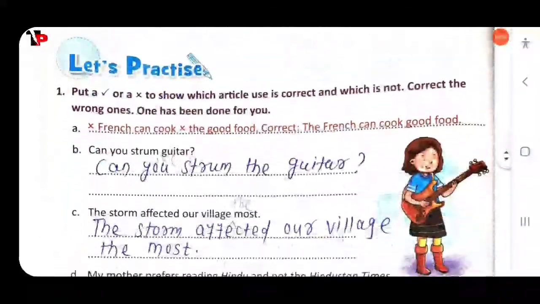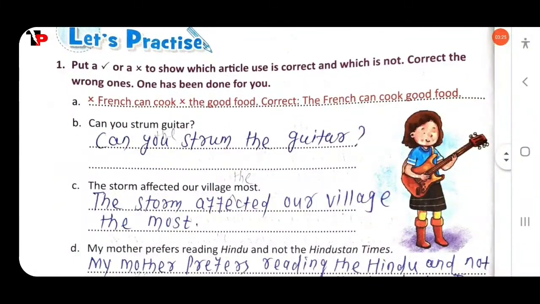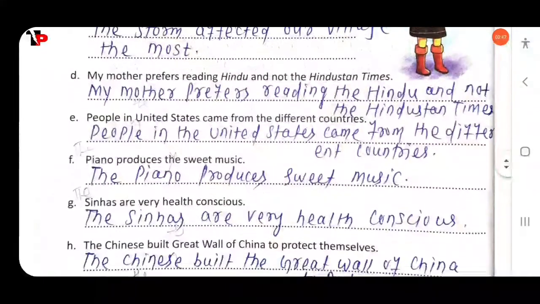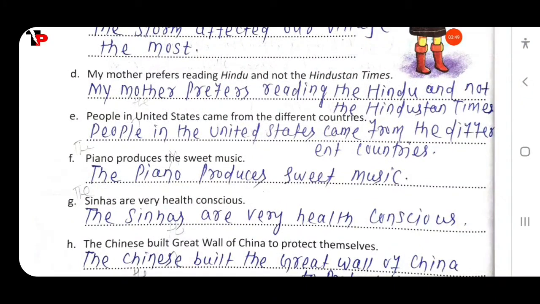Then next, put a tick or a cross to show which article used is correct and which is not. Correct the wrong ones. Can you strum the guitar? Before a musical instrument we use the definite article the, so here the will be used. The storm affected our village most. Before the superlative degree we use the definite article the most. Then next, my mother prefers reading the Hindu. Before a famous newspaper we use the definite article the.